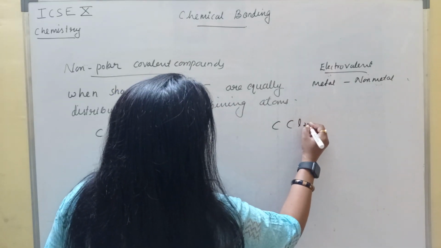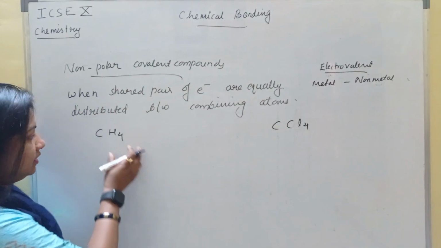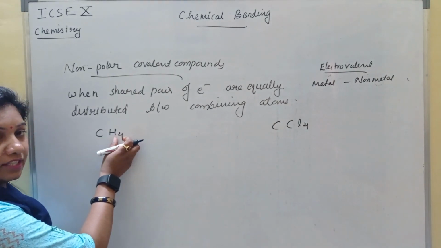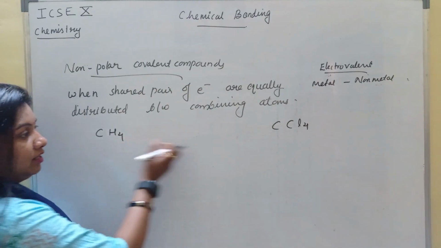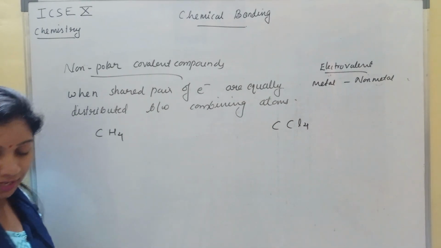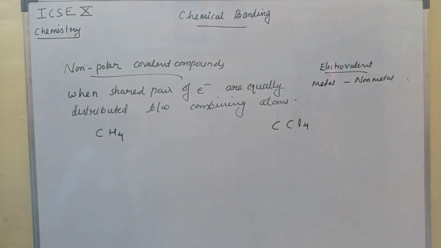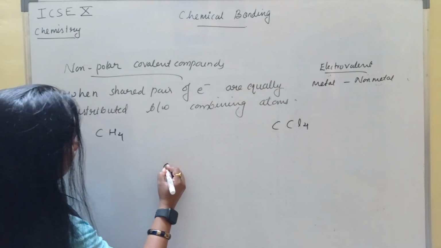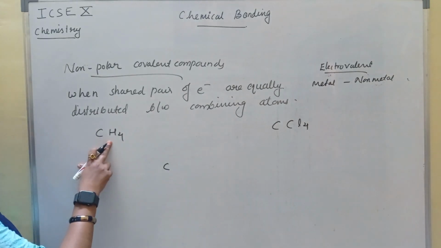tetrachloride. These atoms have a slight difference in the electronegativity values, but then too they are non-polar. Why? Because of their structure. We'll see the structure, first of methane.